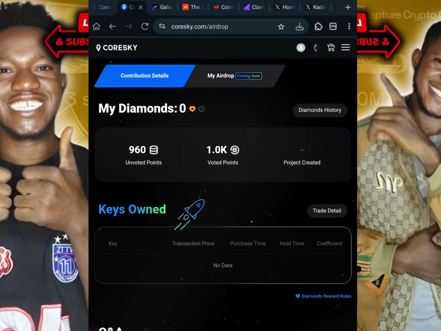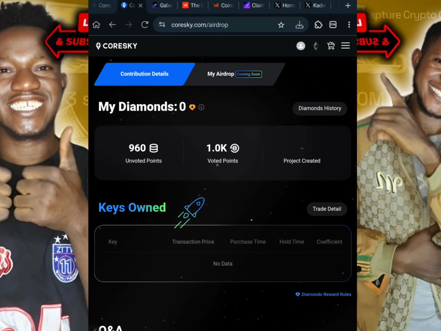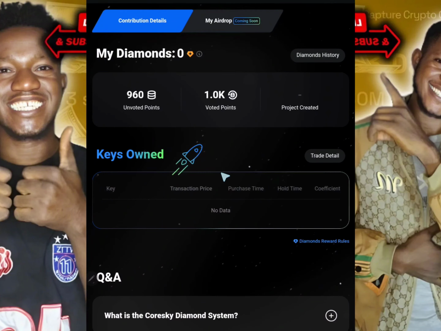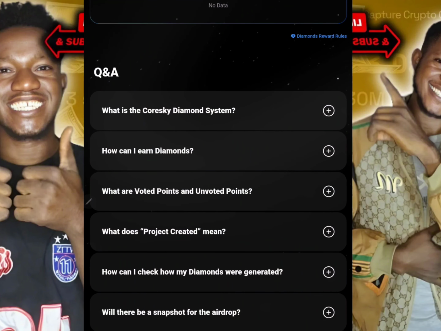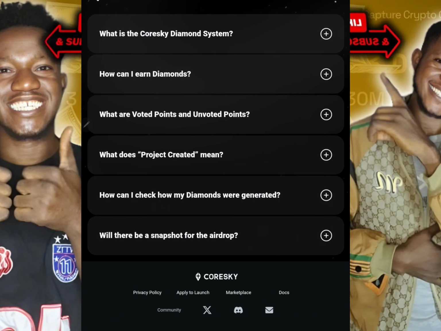Once I click on airdrop, I'm brought right here, and if you look closely, you can see that the 1,000 points which I used to vote is now counted right here. And of course, this is where we have the Q&A, questions and answers rather. Over here, this shows the amount of key you have already owned, and there are important questions that we need to find out.